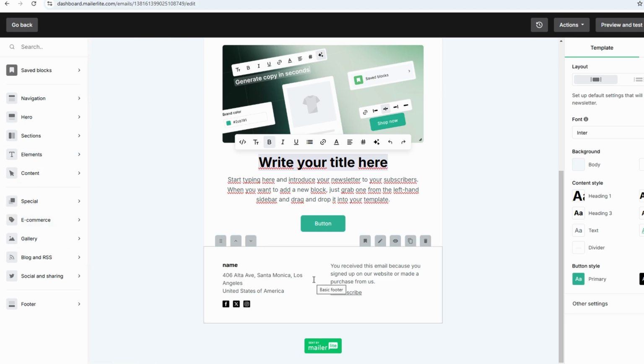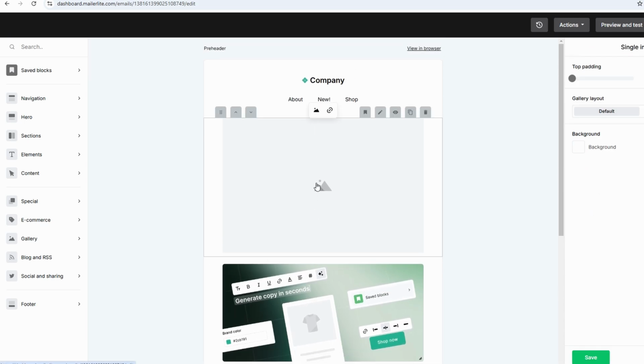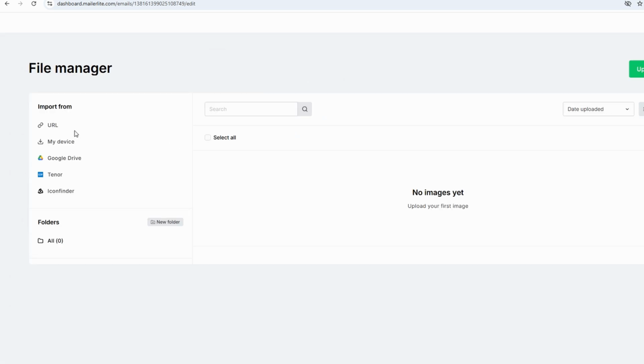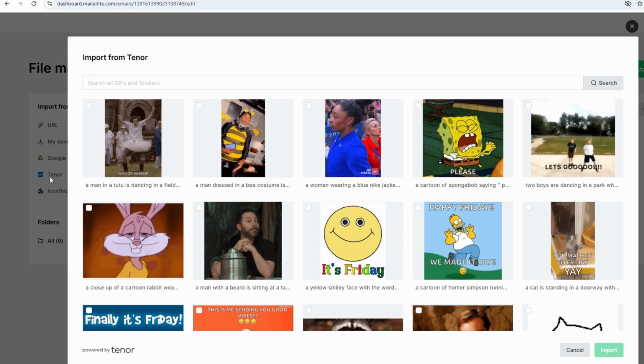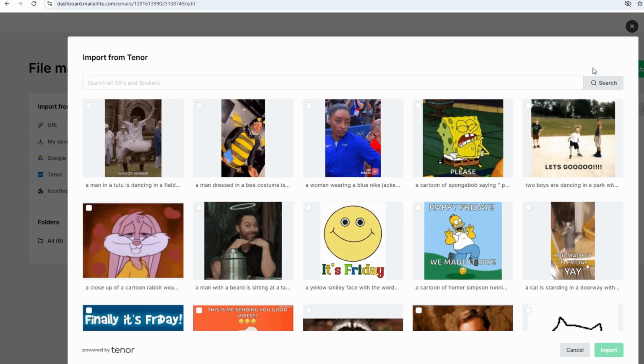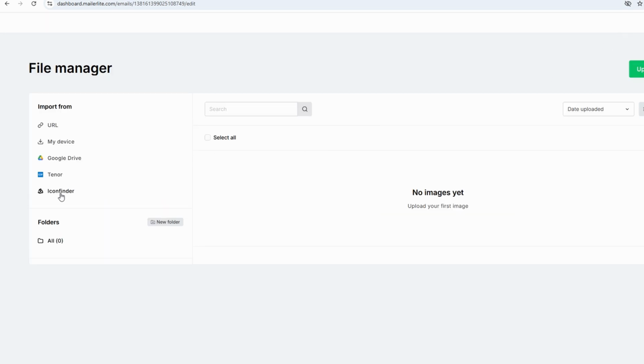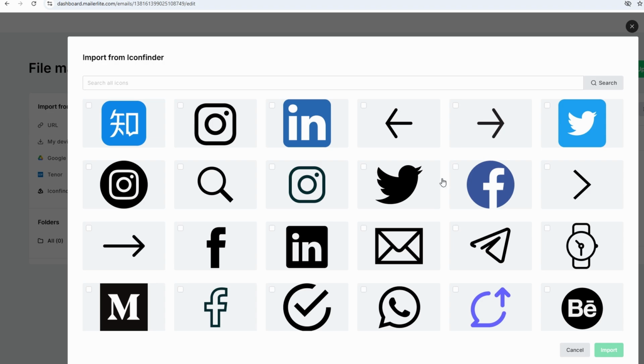Once you click on the block, you'll have the option to upload an image directly from your computer. Additionally, MailerLite offers a stock image library with professional quality photos, perfect if you're short on resources or looking for quick inspiration. Resize and position the image to fit your layout seamlessly.